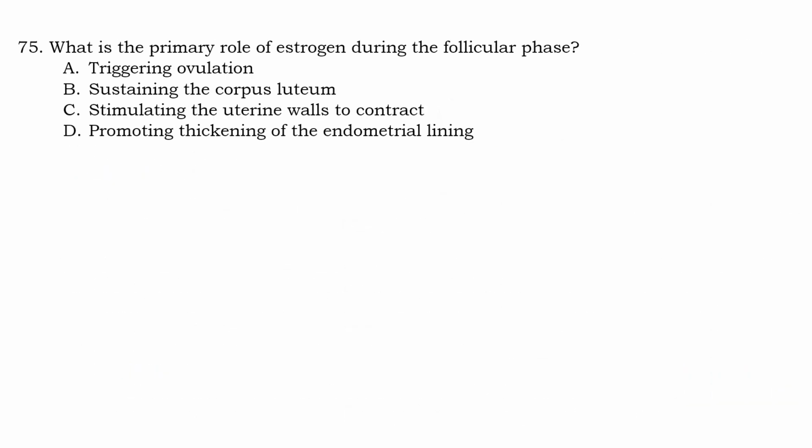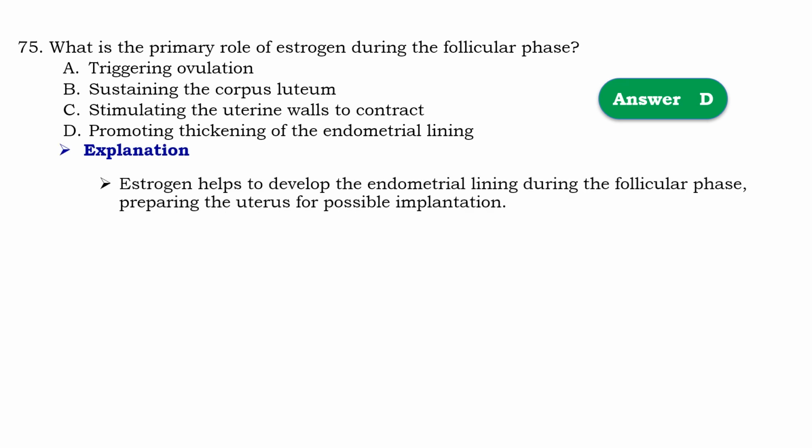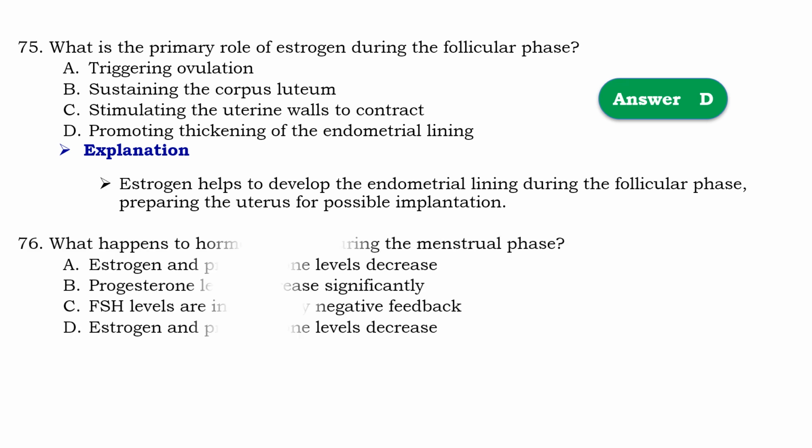Question number 75. What is the primary role of estrogen in the follicular phase? So that should be D, promoting thickening of the endometrial lining. Means that estrogen helps to develop the endometrial lining during the follicular phase, preparing the uterus for possible implantation.